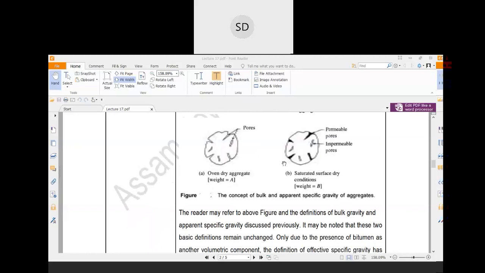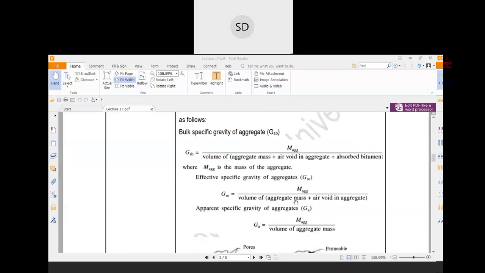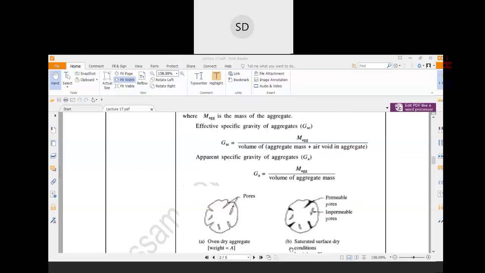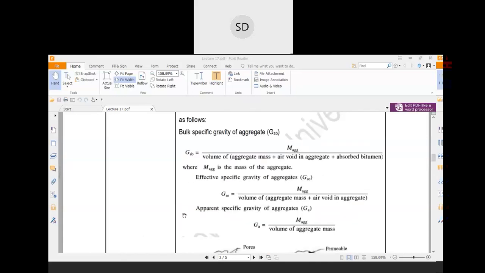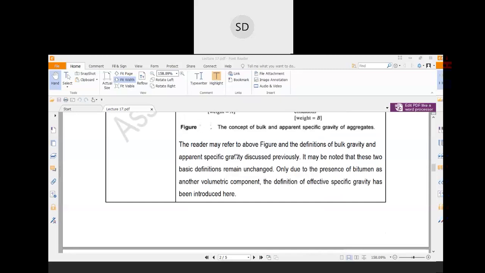So for bulk specific gravity, when it is not in the aggregate mix, we define that volume as the volume of the aggregate mass and air voids present over there. But as here bituminous particle is also introduced, we introduce another term, that is effective specific gravity. So basically that is written over there.